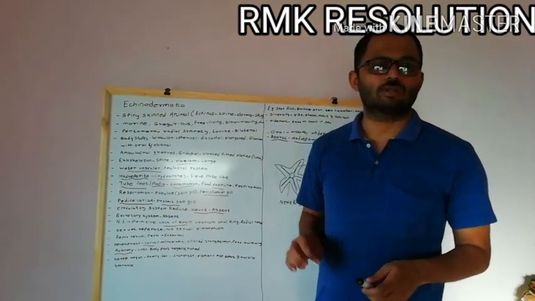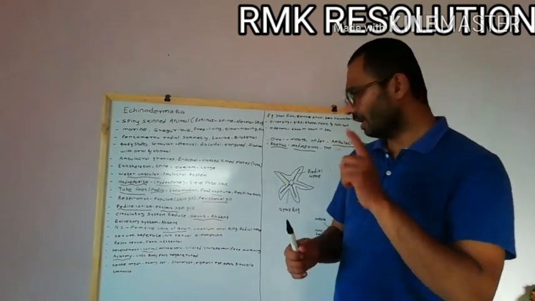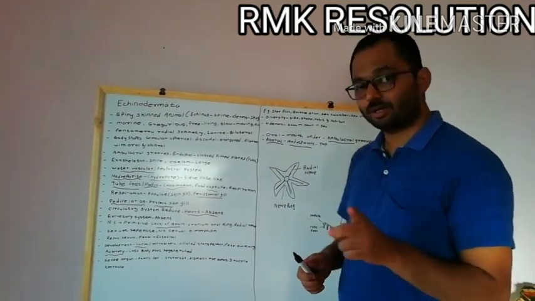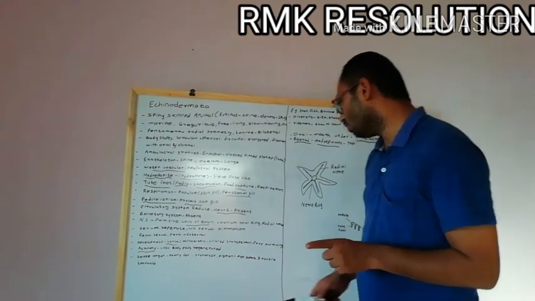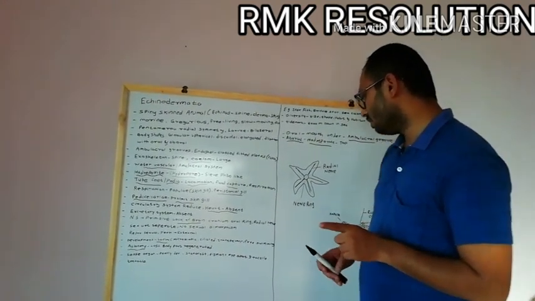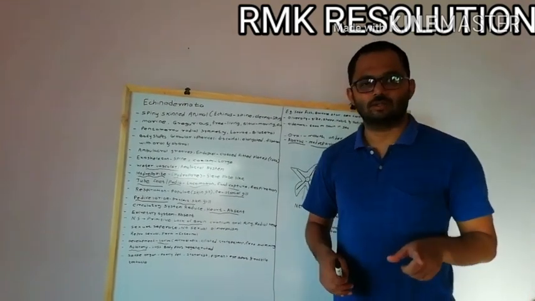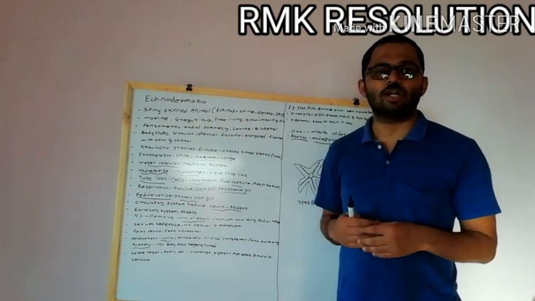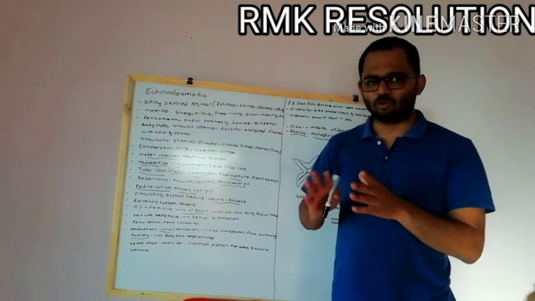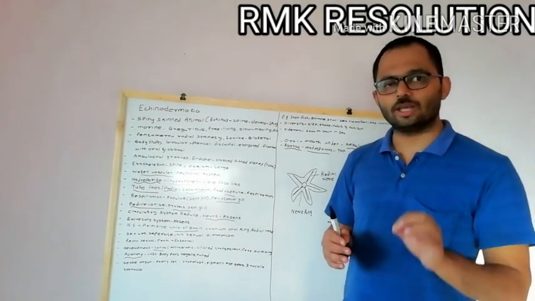Then let's talk about the sense organs of the animal. Sense organs are poorly developed in this animal, but they have a statocyst, a pigment eye spot, and tactile tentacles present at the end of the arm, which somewhat act like sense organs, but the sense organs are very poorly developed.